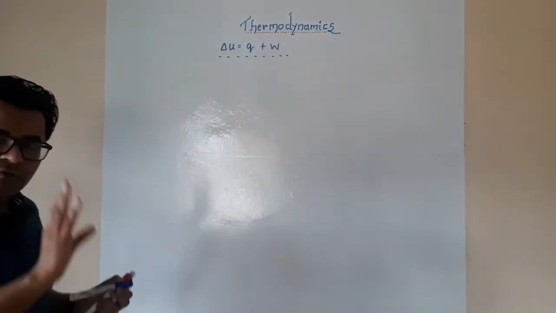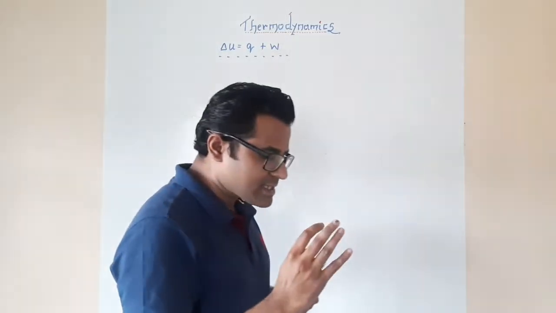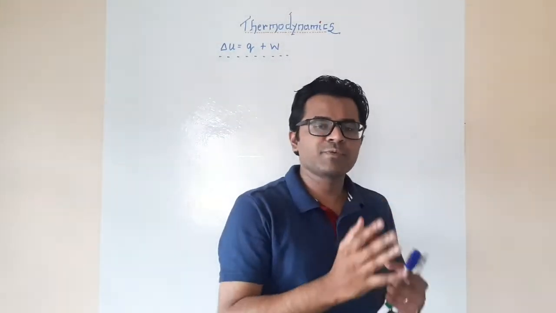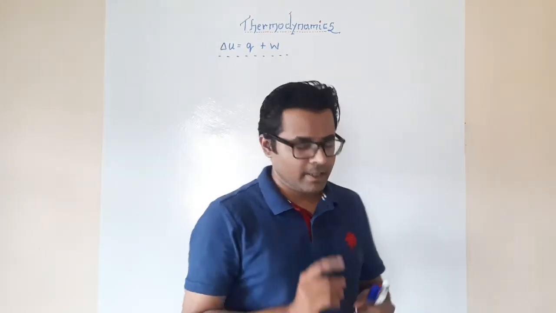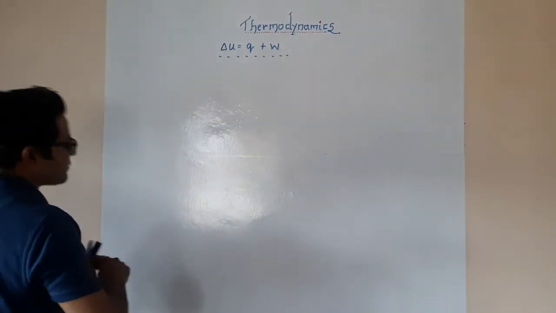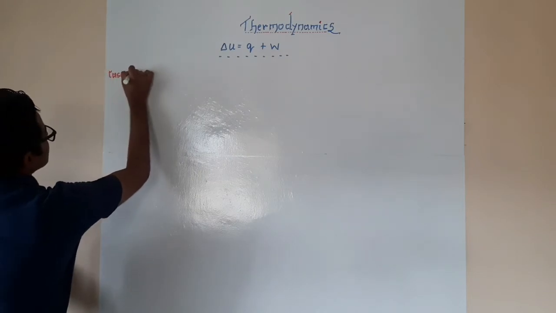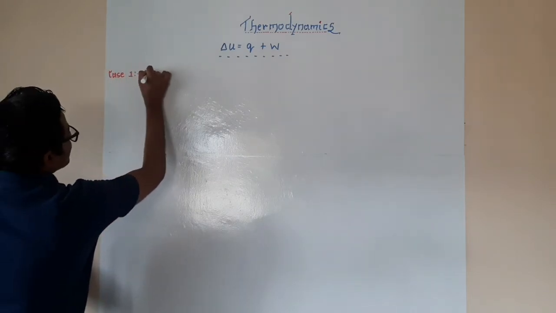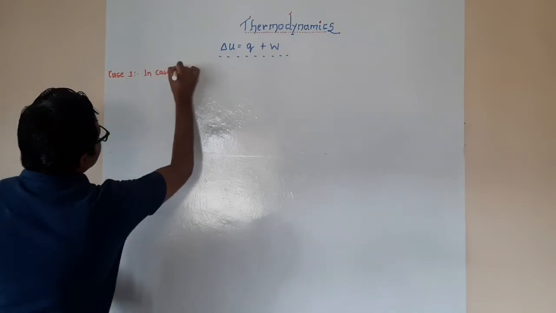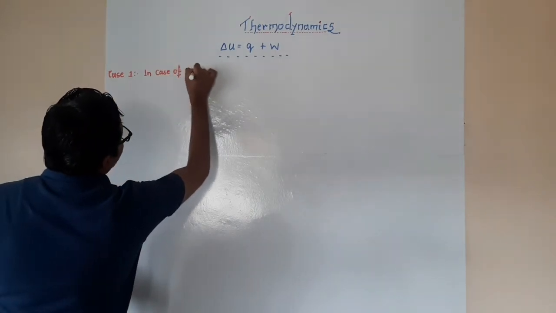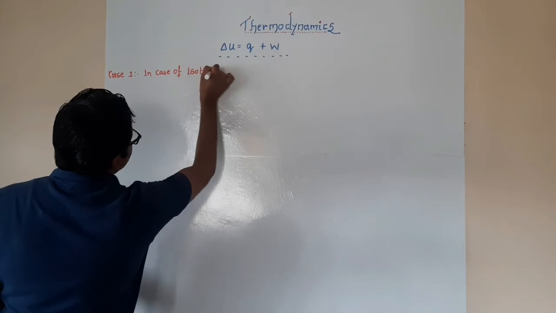Correct. Now, there are four conditions, or you can say four cases, which we are going to study step by step. The first step, case number one, is the case of an isothermal process.